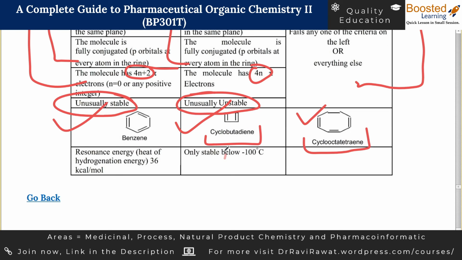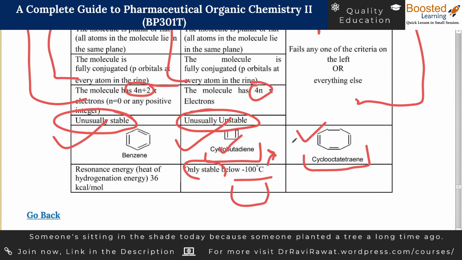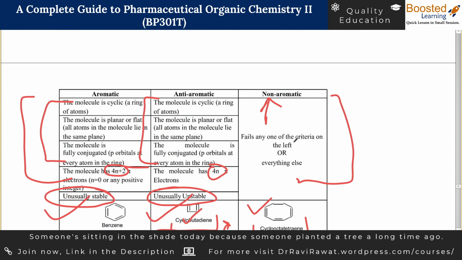This molecule is so unstable that it exists only below a temperature of -100 degrees Celsius. If you freeze the molecule at this temperature, only then would the molecule be stable. Otherwise, even 1 degree higher, the molecule will react with anything. So this way we have covered the aromatic, non-aromatic and anti-aromatic molecules.